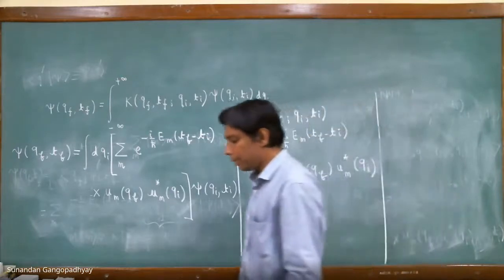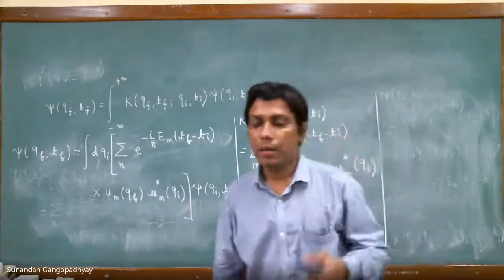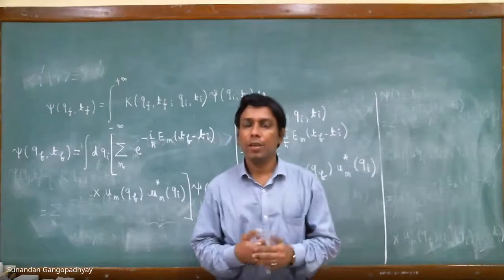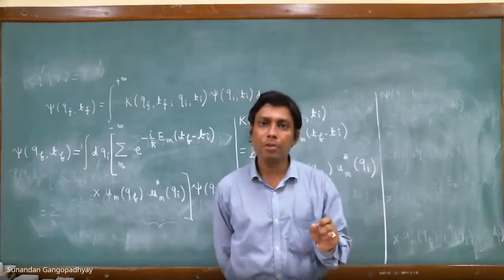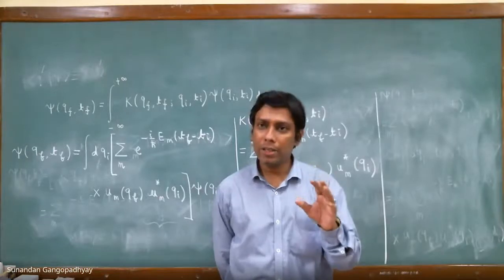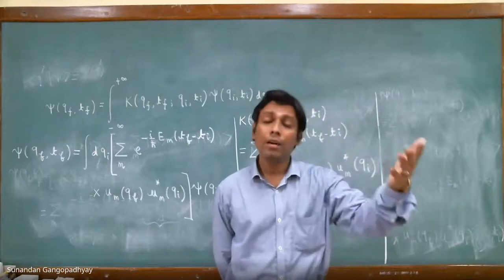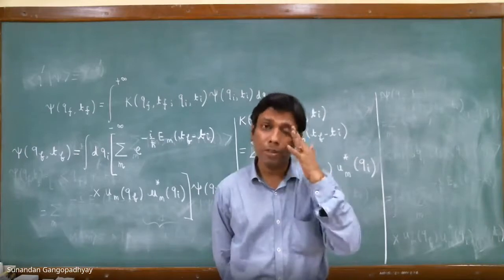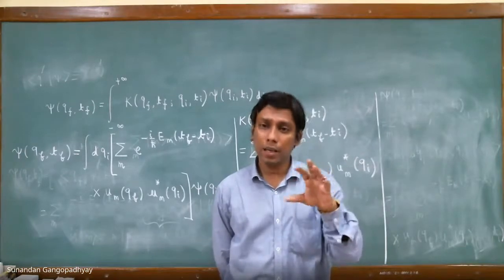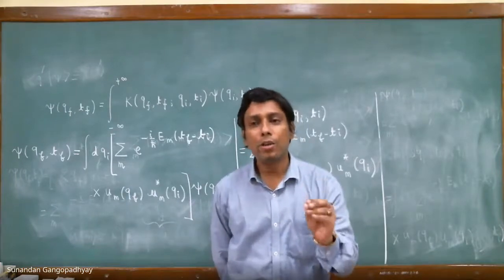Actually, the statement of the problem is the following. The way to solve the time evolution problem using the time-dependent Schrodinger equation, where your Hamiltonian is time-independent, is the following: if you have an initial ket and you want to find the final ket, the time evolved ket, you just expand the initial ket in terms of eigenkets of an operator which commutes with the Hamiltonian.